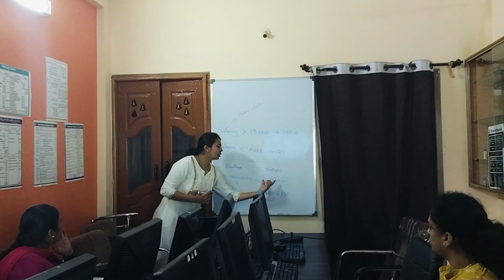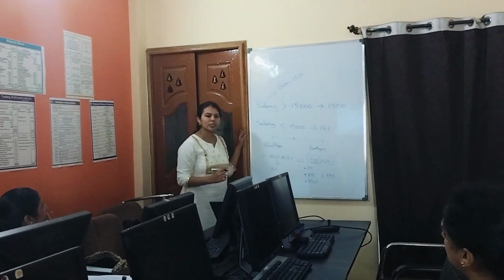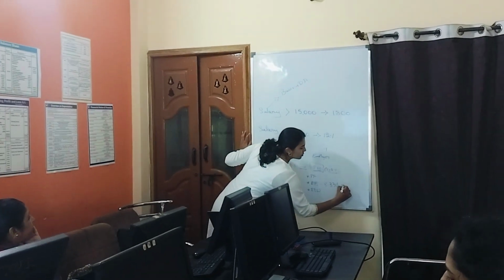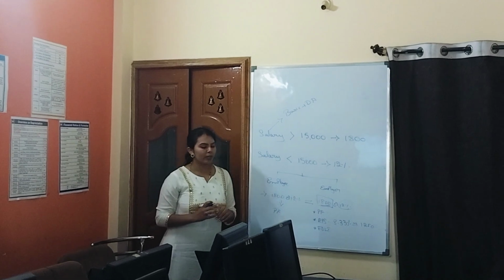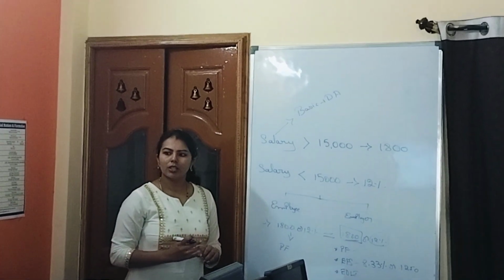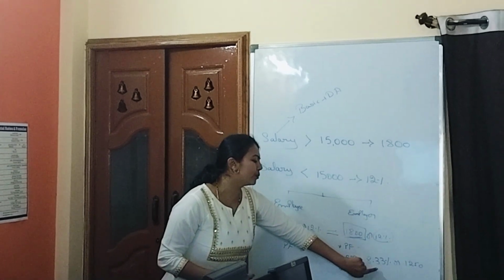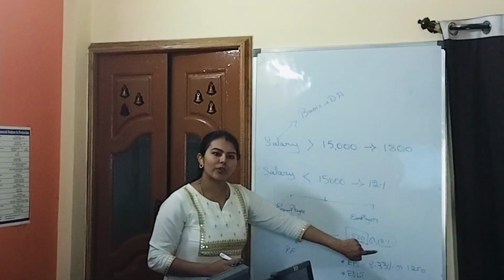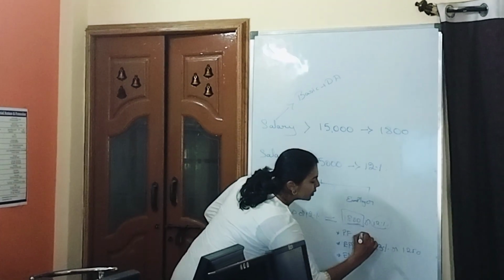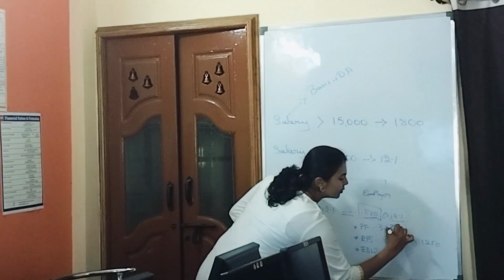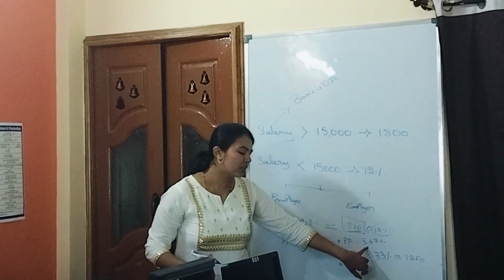So out of this 1,800 into 8.33%, how much will we get? 1,250 rupees. Okay, so out of this 1,800, for EPS we will contribute 8.33% or 1,250 rupees. So the remaining will be given to PF.